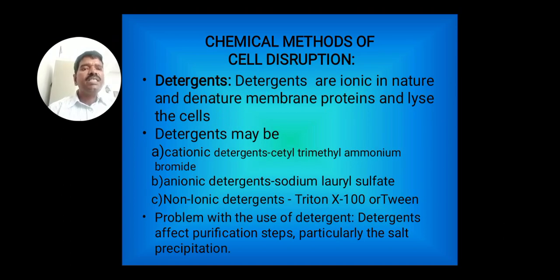Detergents. Detergents are ionic in nature and denature membrane proteins and lyse the cells. Detergents may be cationic detergents, example, cetyl trimethyl ammonium bromide; anionic detergents, example, sodium lauryl sulfate; or non-ionic detergents, example, Triton X-100 or Tween. Problem with the use of detergents: detergents affect purification steps, particularly the salt precipitation.